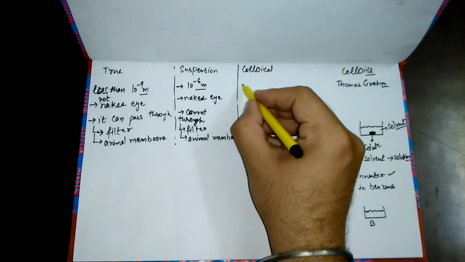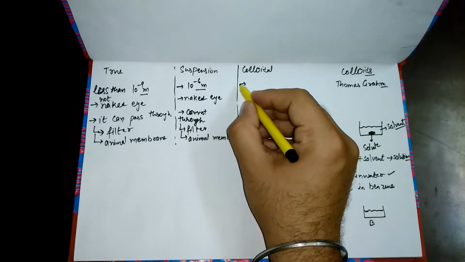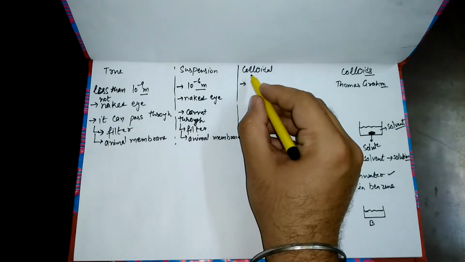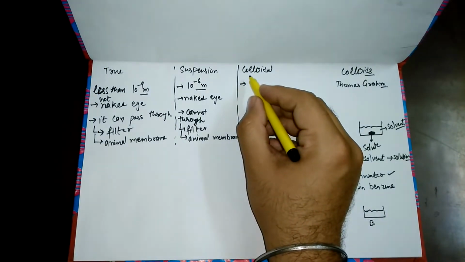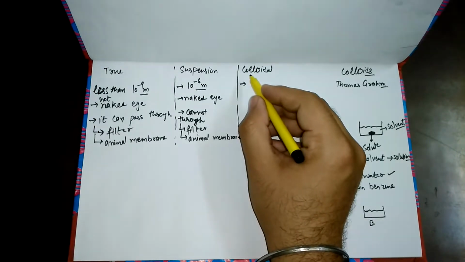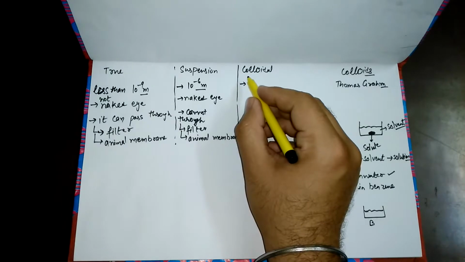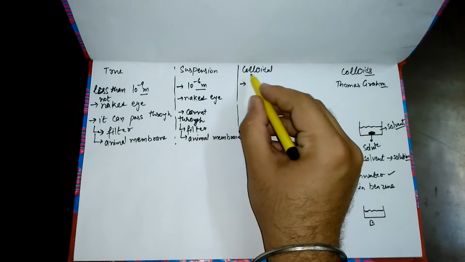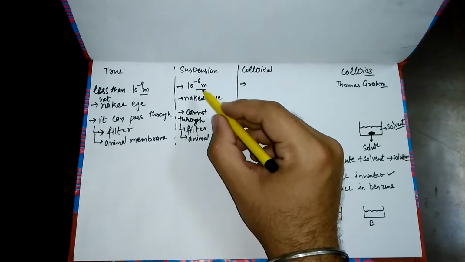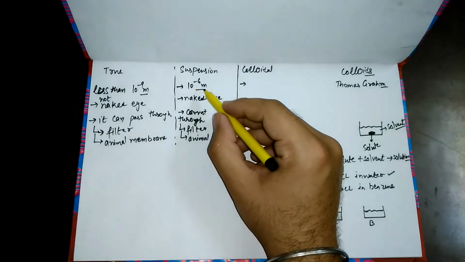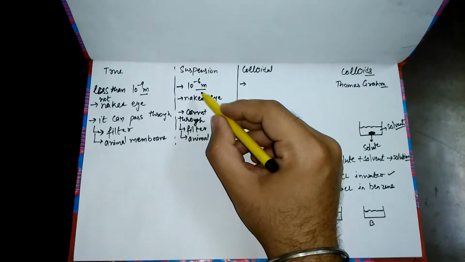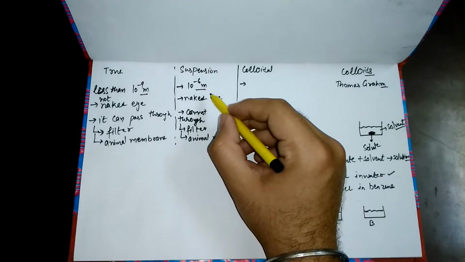So what about the colloidal solution? What are the examples of a colloidal solution? If I just mix soap in water, the overall solution behaves as a colloidal. So what does colloidal mean? The size of the particle is intermediate. It lies between the size of a true solution and a suspension.